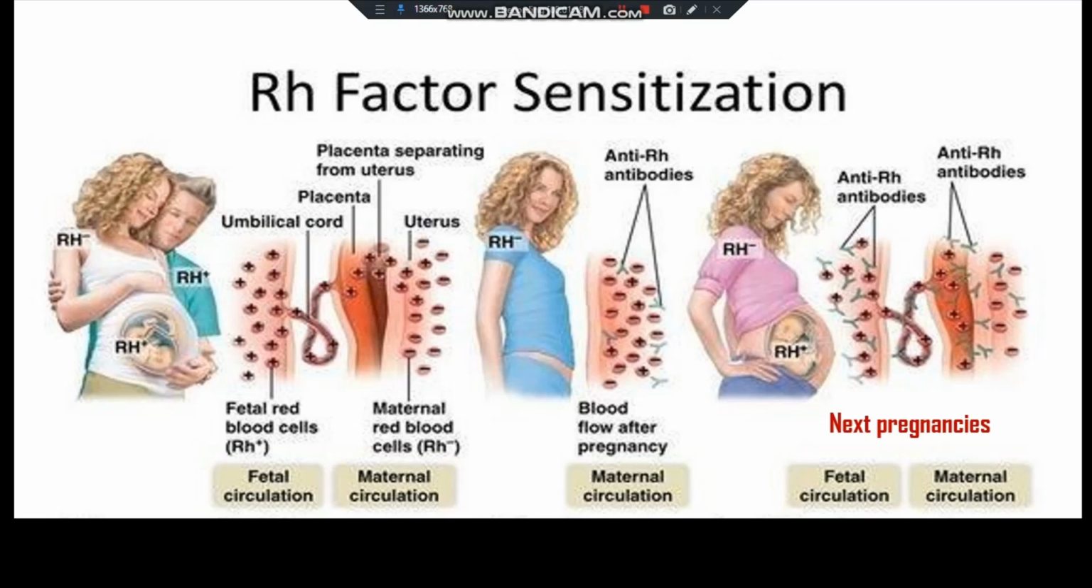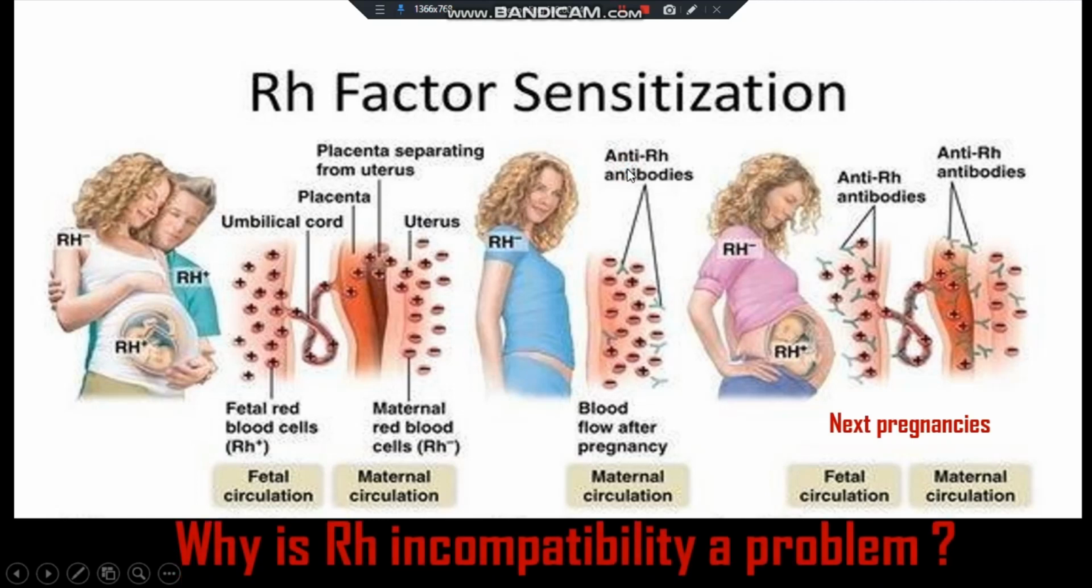So these are the anti-Rh antibodies, and these antibodies enter through the placenta, that means the umbilical cord and the placenta, into the fetus's blood, and these anti-Rh antibodies attack the fetus's red blood cells. So once again, why is the Rh incompatibility a problem?